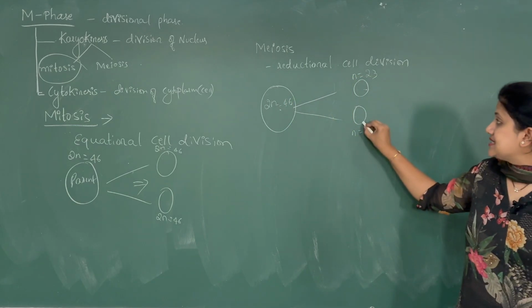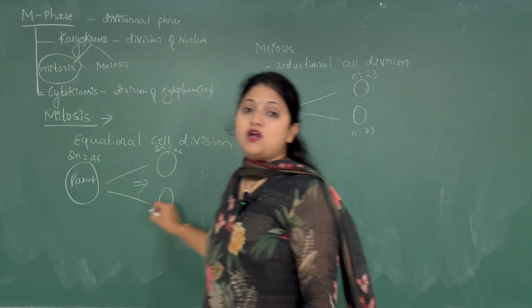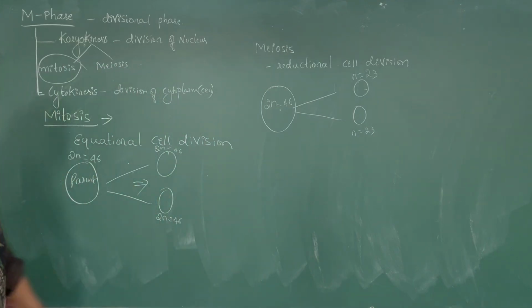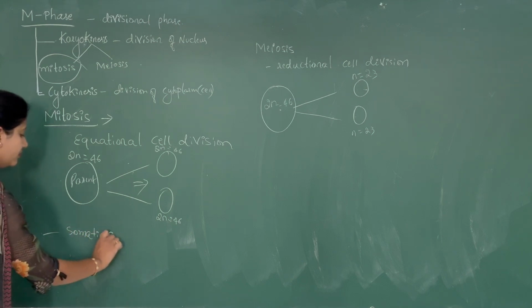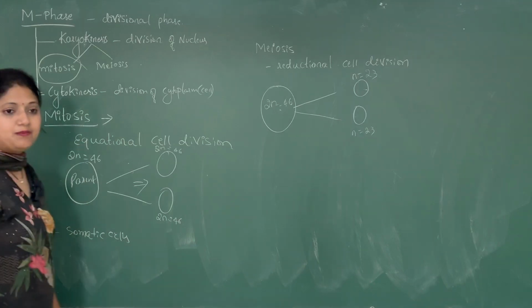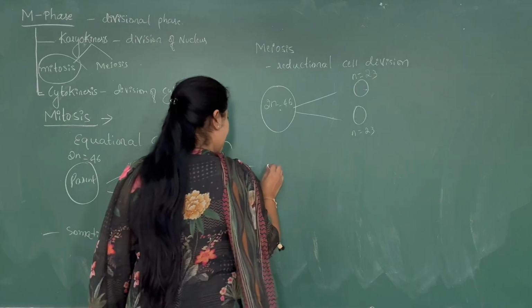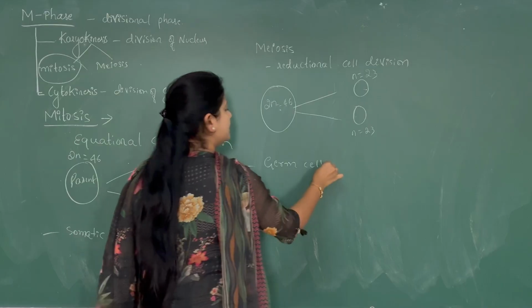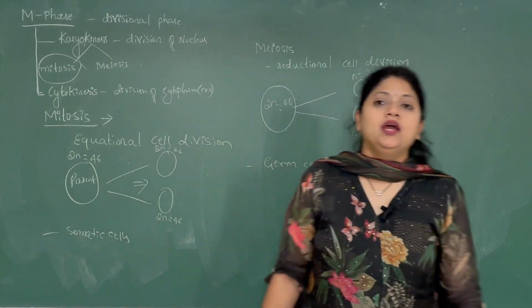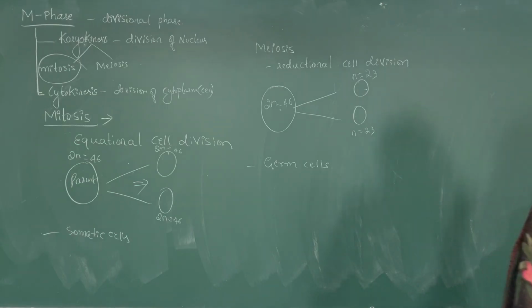Hence, we call this a reductional cell division, and mitosis is called the equational cell division. Mitosis usually takes place in the somatic cells, and meiosis takes place in the germ cells.